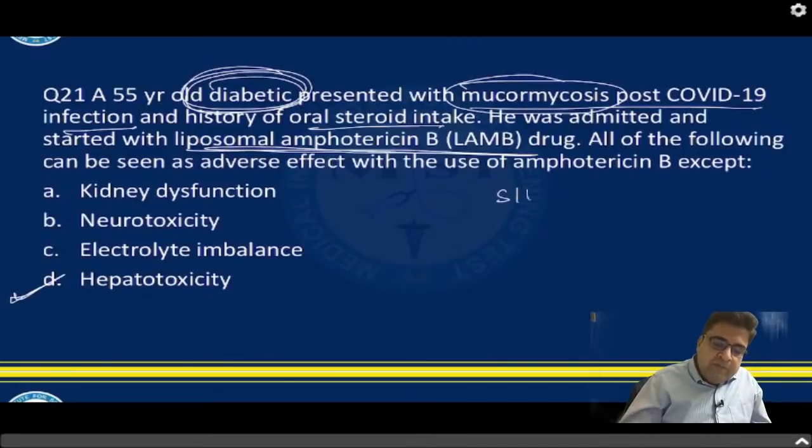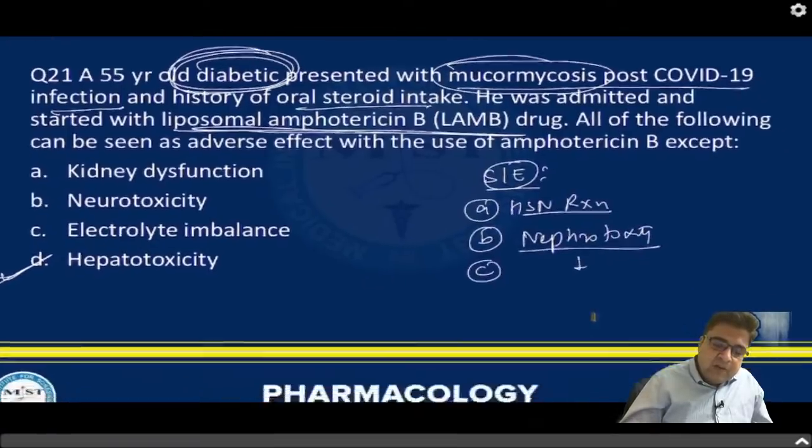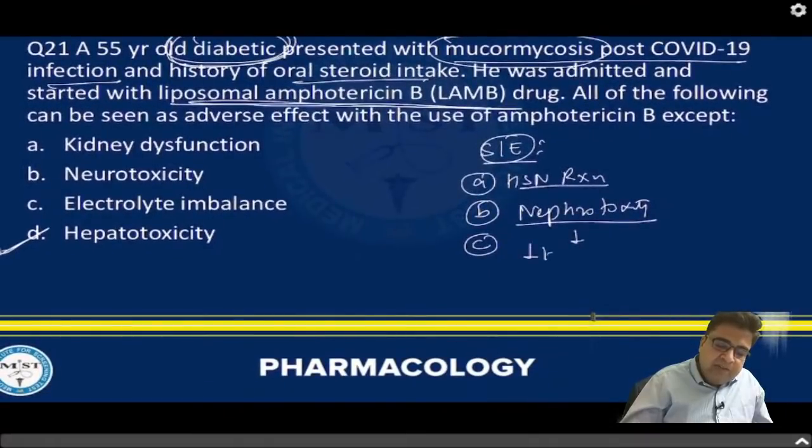Please remember, amphotericin B is an antifungal drug which can cause hypersensitivity reaction. Number 2, this medicine can damage the kidney and cause nephrotoxicity. As a result of nephrotoxicity, this medicine can cause loss of potassium and magnesium.